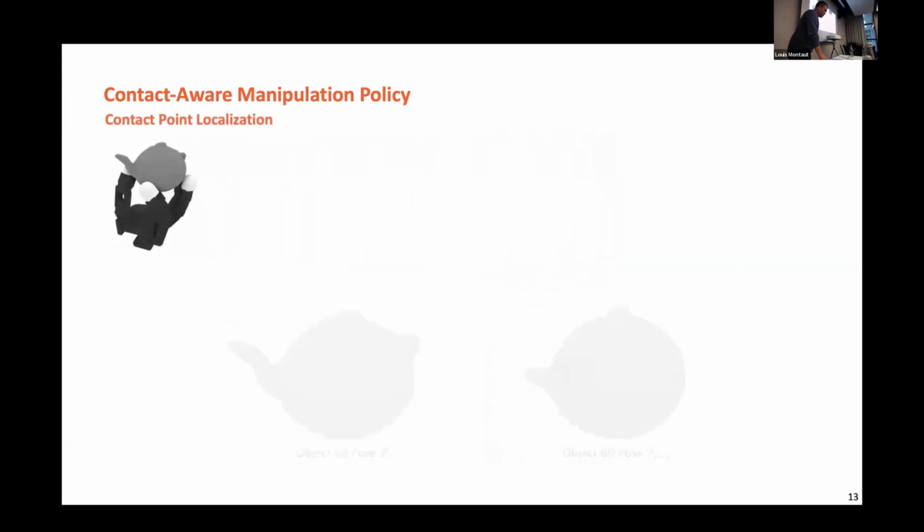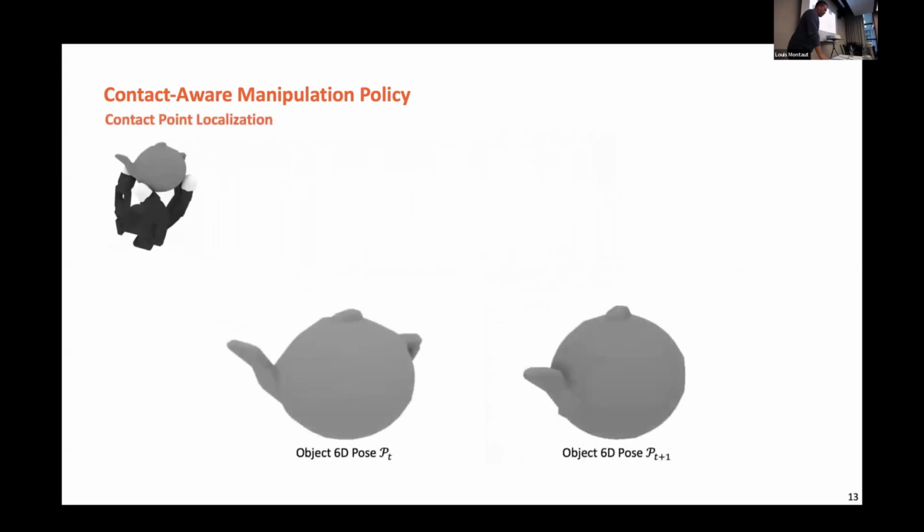The first one would be the contact point localization. Since right now we already make the assumption that based on the previous learning from demonstration pipeline, we already have the estimated 3D shapes and also the corresponding 6D poses at each time frame. Now, based on the current object 6D pose and also the estimated 6D pose at the next frame, we should be able to calculate the transition ranges.